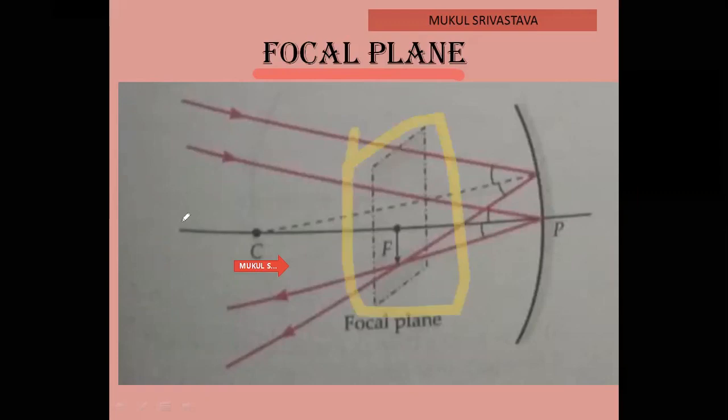You see that in this figure, this line represents the principal axis on which the center of curvature, focus and pole lie. So again, the focal plane can be defined as the plane which is always perpendicular to the principal axis and passing through the principal focus, or you can say the focus.